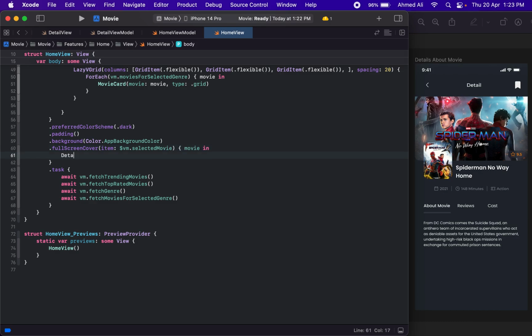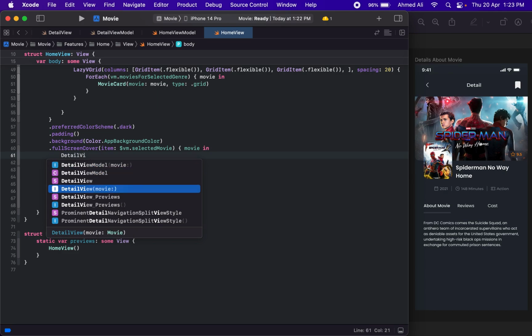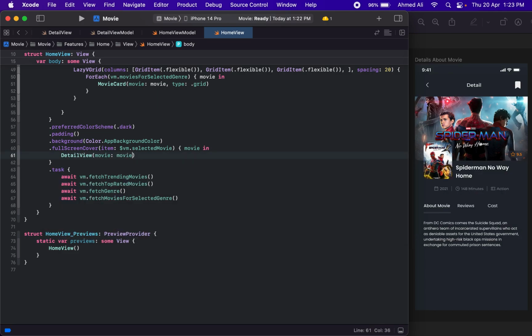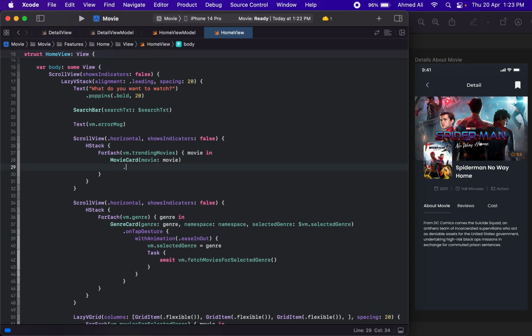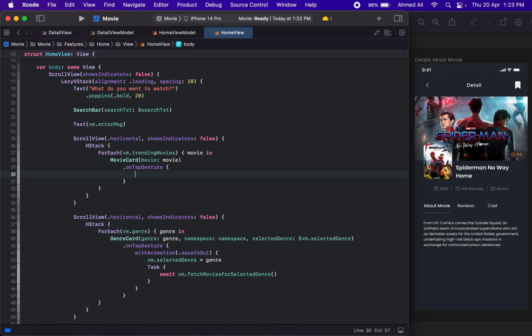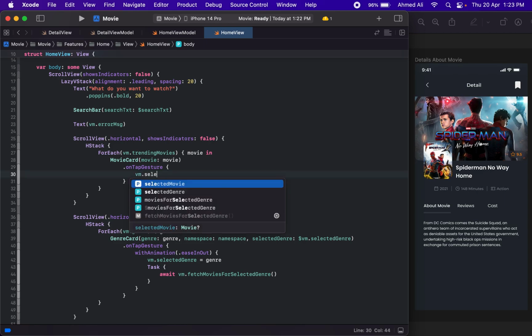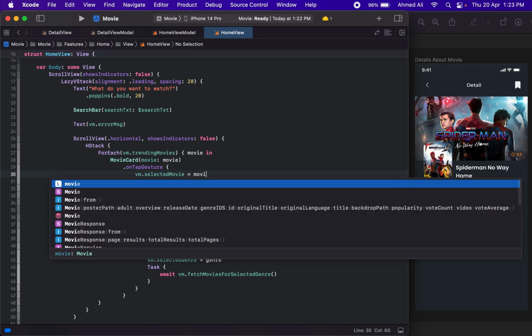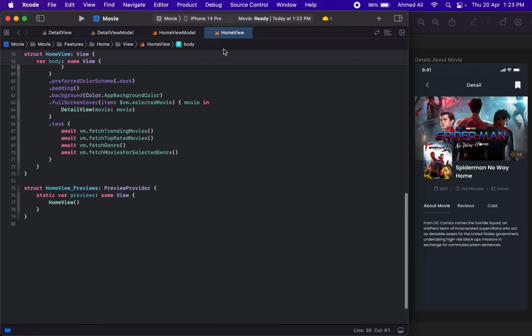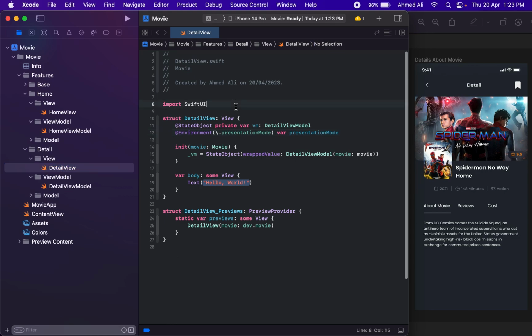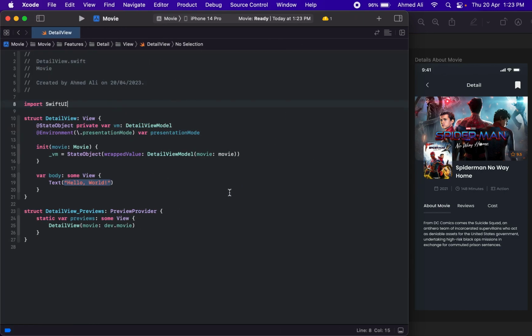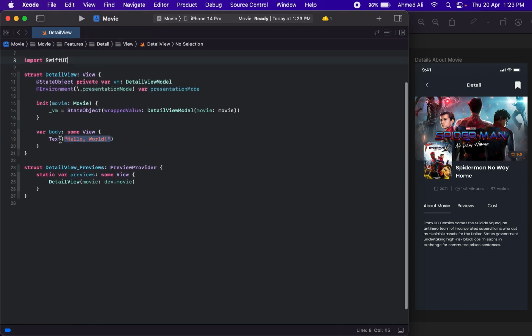So we can now use detail view here, pass in the movie, and for now let's just have this tap gesture on our trending movies, and once you select it let's pass it to the detail. So our connection is done. Now we can just go to our detail view, and okay, so that's it.